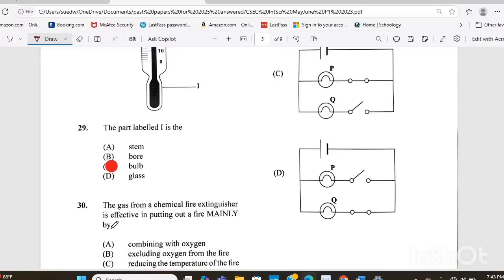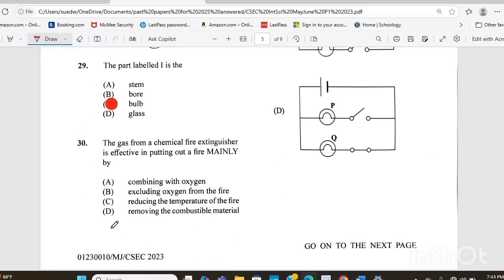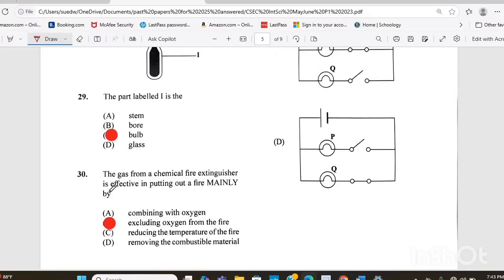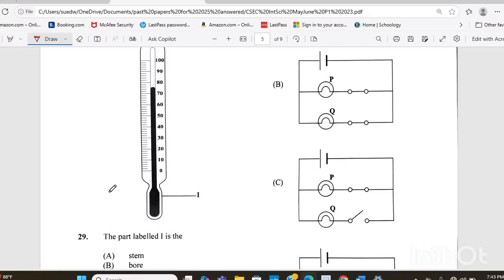And question 30. The gas from a chemical fire extinguisher is effective in putting out a fire mainly by A, combining with oxygen, B, excluding oxygen from the fire, C, reducing the temperature of the fire, or D, removing the combustible material? The answer there is B, excluding oxygen from the fire.